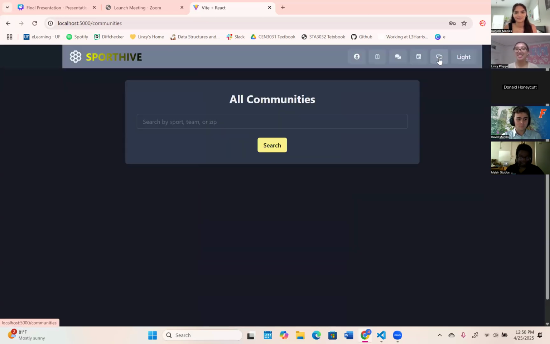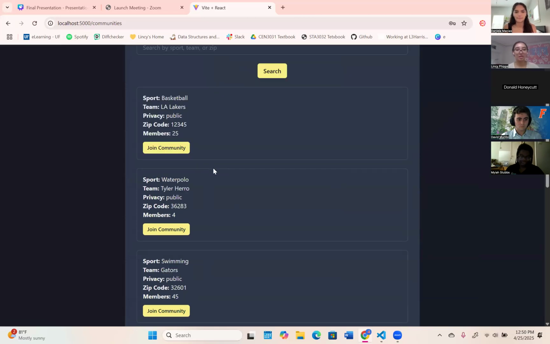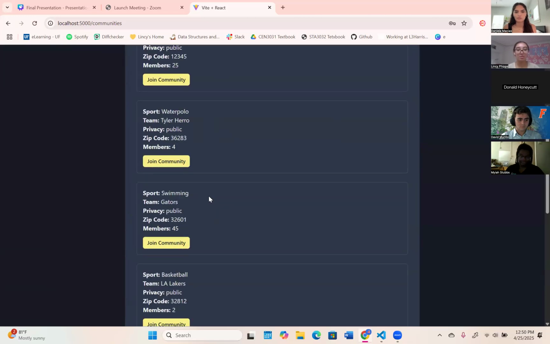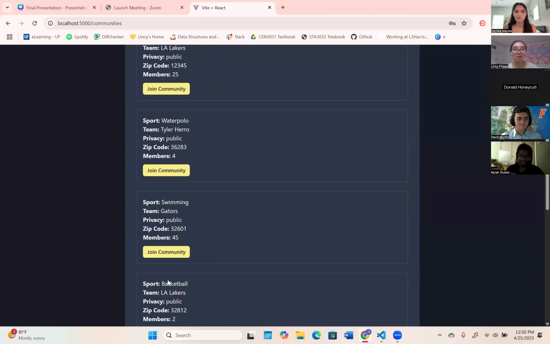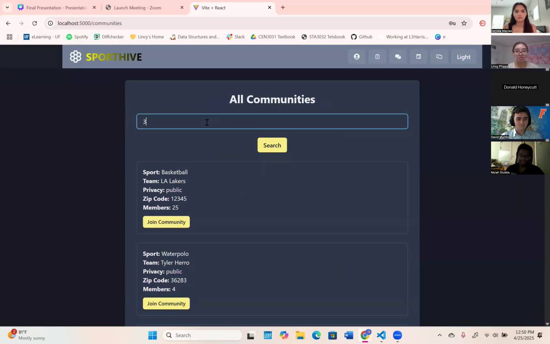And then the last thing is all communities. You are able to search through the communities when creating a community, but we did want a separate button in the nav bar so that we could search for communities. So you can look through all the communities here. We have everything from water polo to swimming to basketball. You can definitely search through them here too. Let's see.